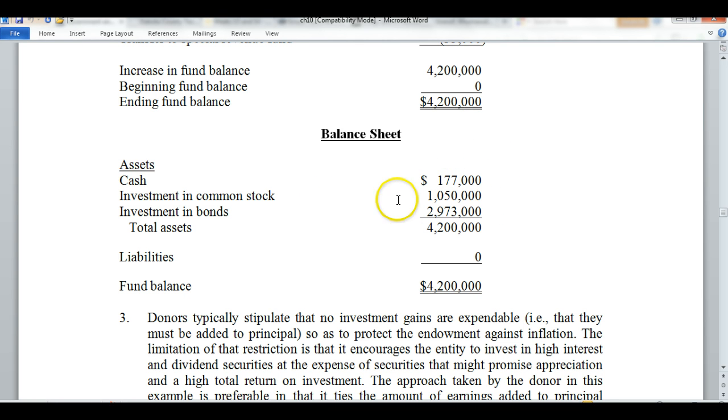Here we show our investment in our common stock. We started out with $1 million. Remember how we sold 500,000 of it, and then we reinvested 550,000. And then our investment in bonds of $2,973,000, we show that right there. We started with $2,970,000, and we showed then an increase of $3,000 in the bond market value. That will total our fund balance, and our fund balance is a plug-in over here from our statement of changes in revenue, expenditures, and changes in fund balance.